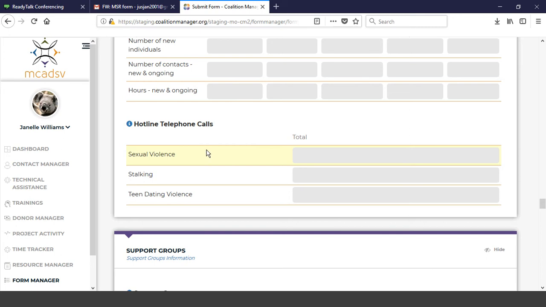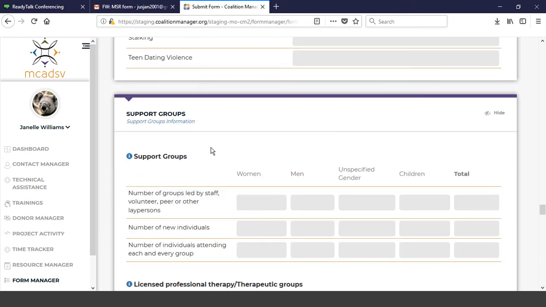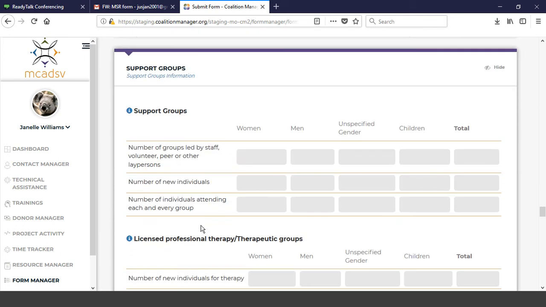So, the calls that you get for a hotline for sexual violence, you're keeping that. Stalking, teen dating violence, there's been absolutely no change in that information. All right, we made it through services. Now we're ready for support groups, the next section.